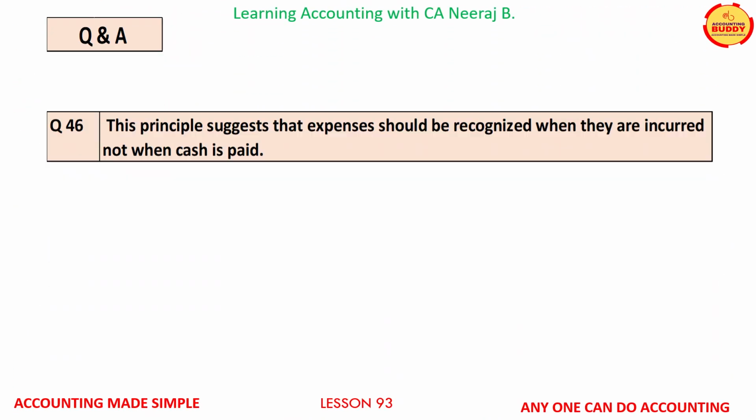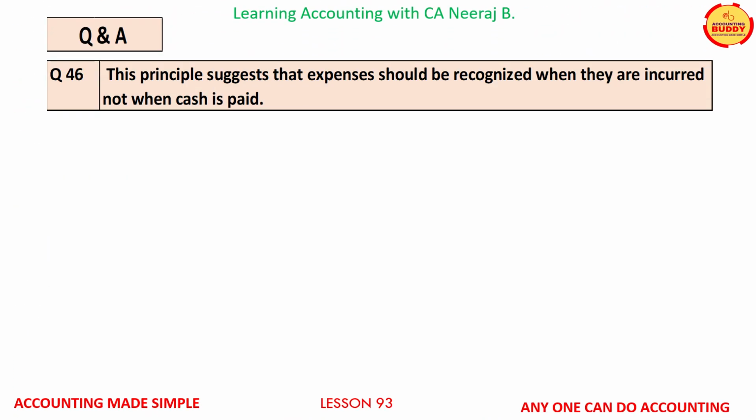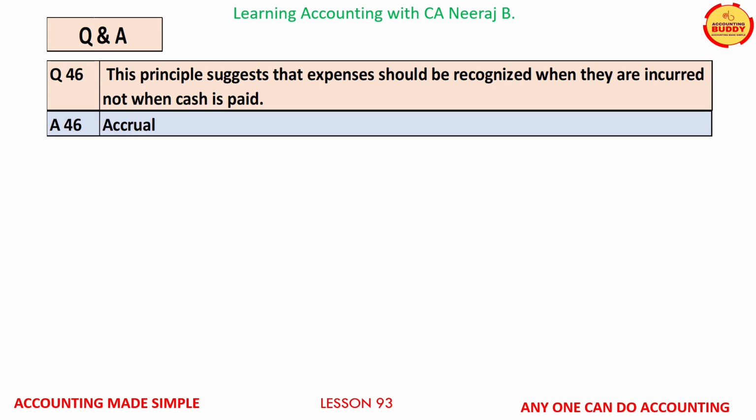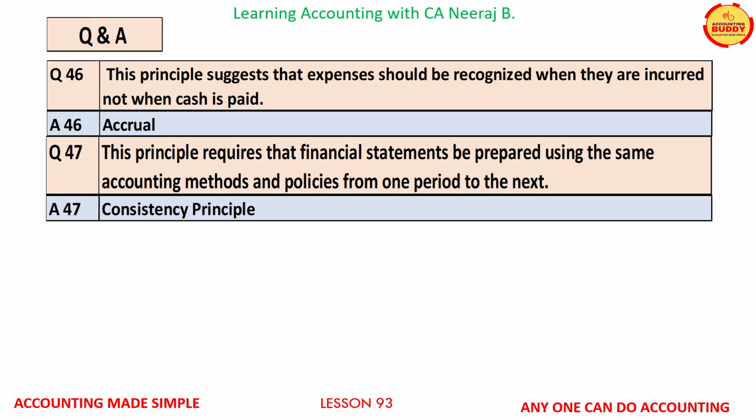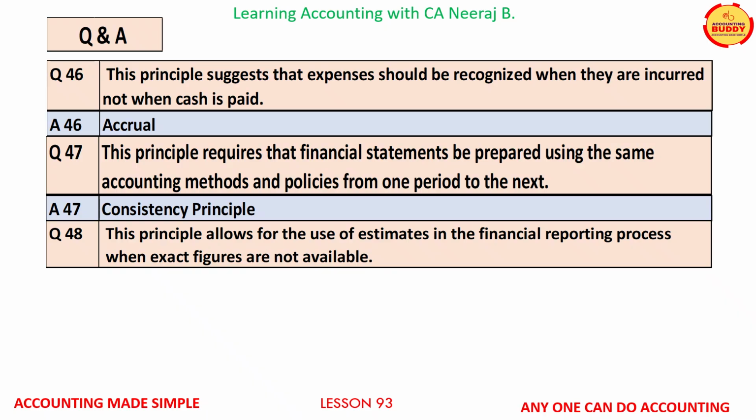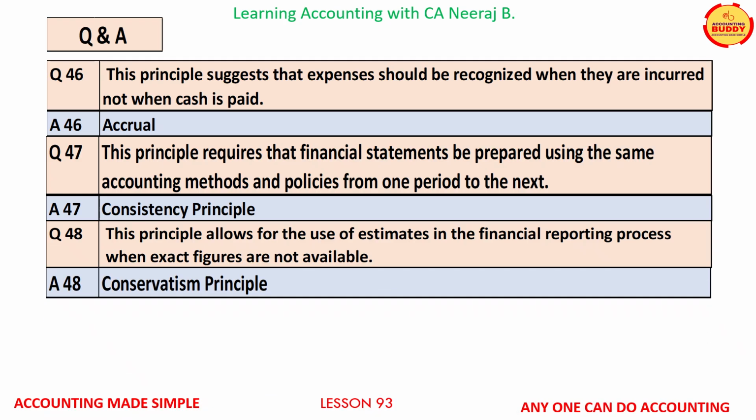Question number 46 on your screens is, this principle suggests that expenses should be recognized when they are incurred and not when the cash is paid. The answer is accrual principle. Question number 47, this principle requires that financial statements be prepared using the same accounting methods and policies from one period to the next. The answer is consistency principle. Question number 48, this principle allows for the use of estimates in the financial reporting process when exact figures are not available. The answer is conservatism principle.